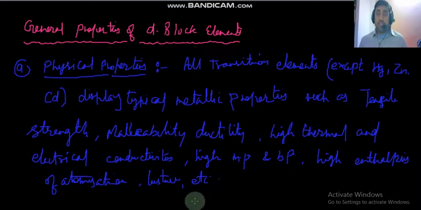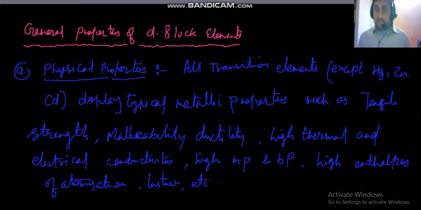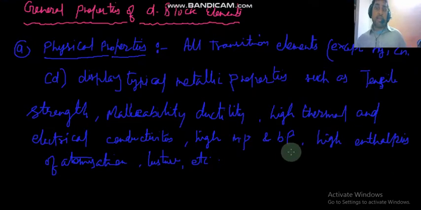Now see, even these elements also exhibit some of these, like malleability and ductility, but not all the properties. Up to that much. Now we'll discuss what enthalpy of atomization is, and some elaboration on these. Then we'll discuss melting and boiling points and some other properties in the next part of this video series.